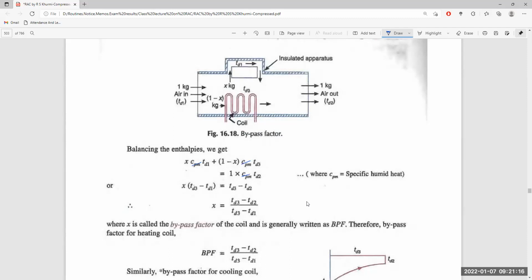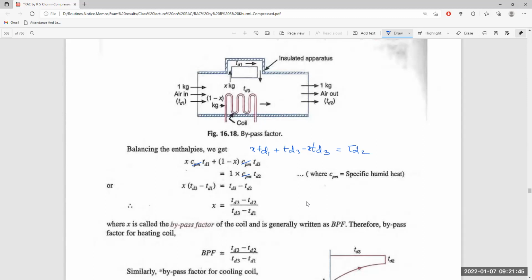So X into TD3 minus TD1 becomes equal to TD3 minus TD2, meaning X TD1 plus TD3 minus X TD3, which is equal to TD2.